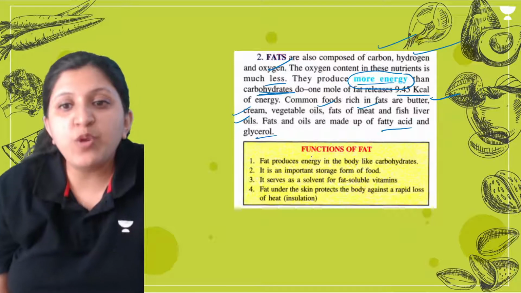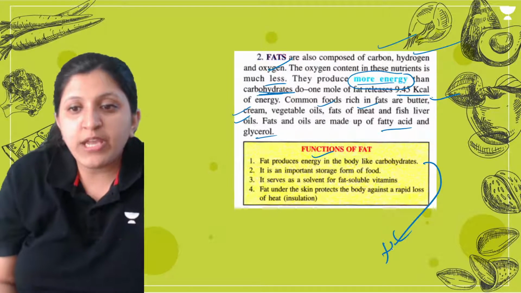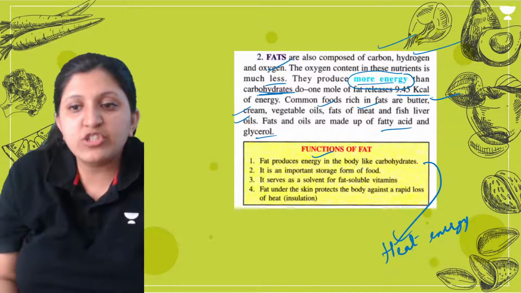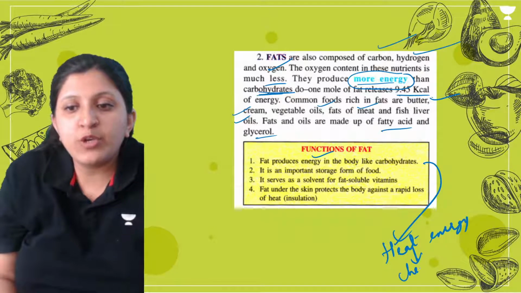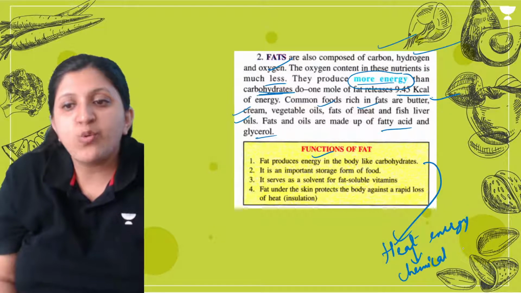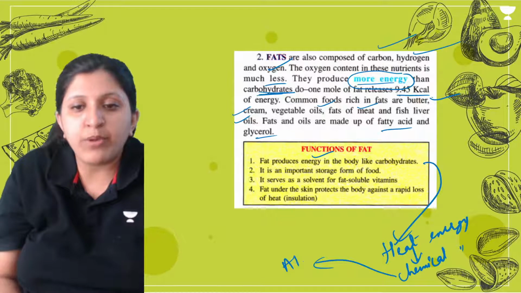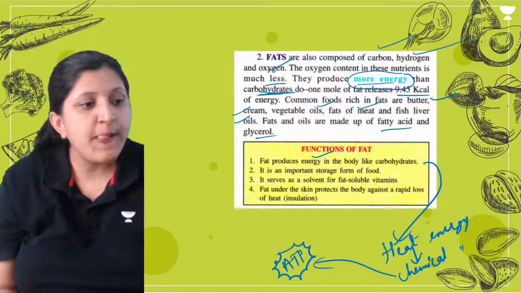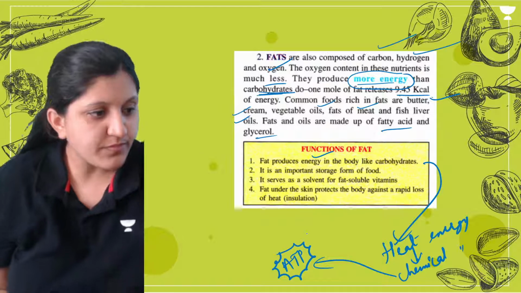So fat produces energy in the body like carbohydrate. Heat energy is produced, and later this is converted into chemical energy. What exactly is chemical energy here? It is ATP, adenosine triphosphate. So ATP production can occur.